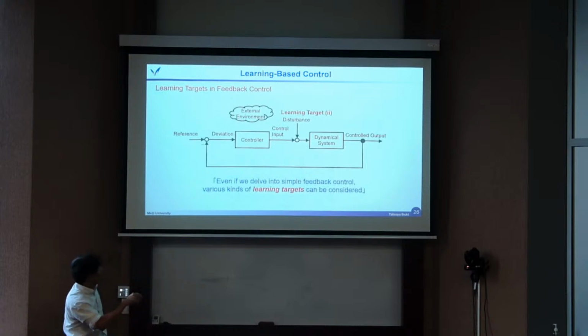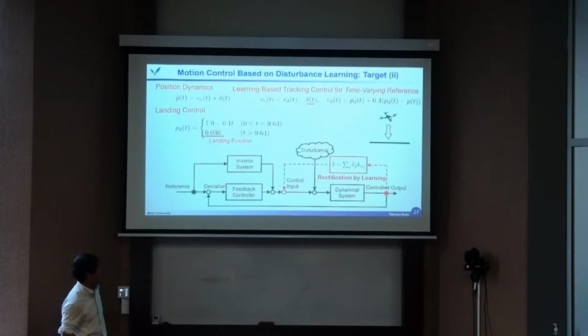Okay, then the next one is newly considered: disturbance learning. Disturbance can be a learning target. So let's consider again the learning process. There should be the counter window. Okay, then we apply the same technique, with a 2D controller for the trajectory, just smooth landing. For the nominal control, we consider the trajectory tracking controller, the 2D controller, but so far we have not applied the learning process yet.